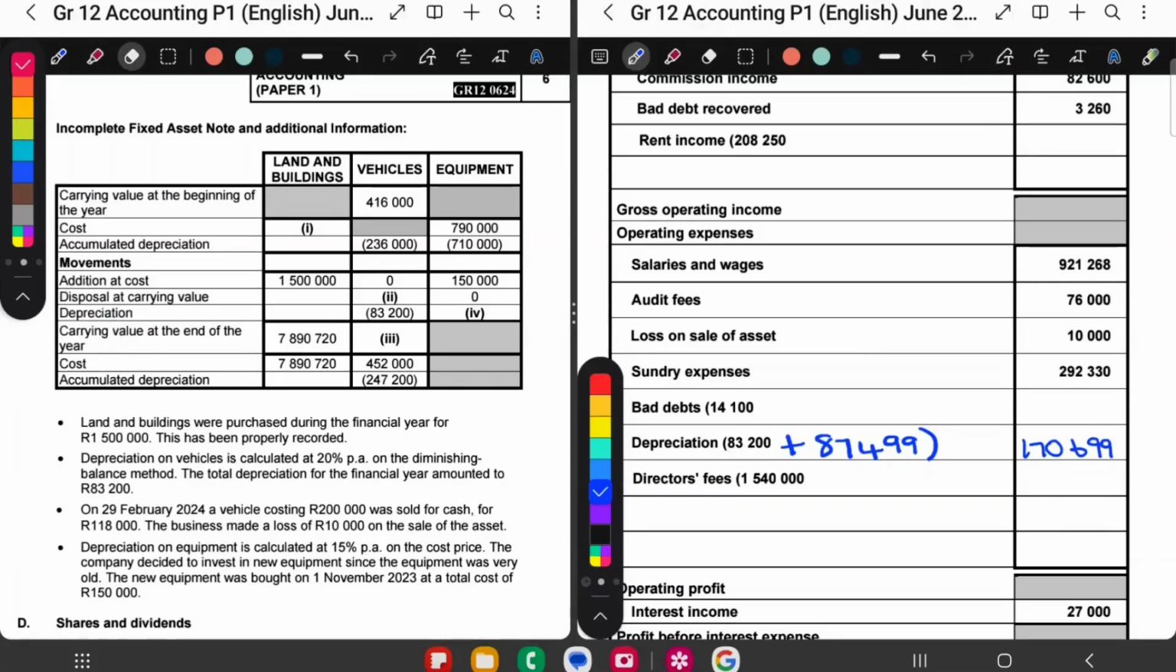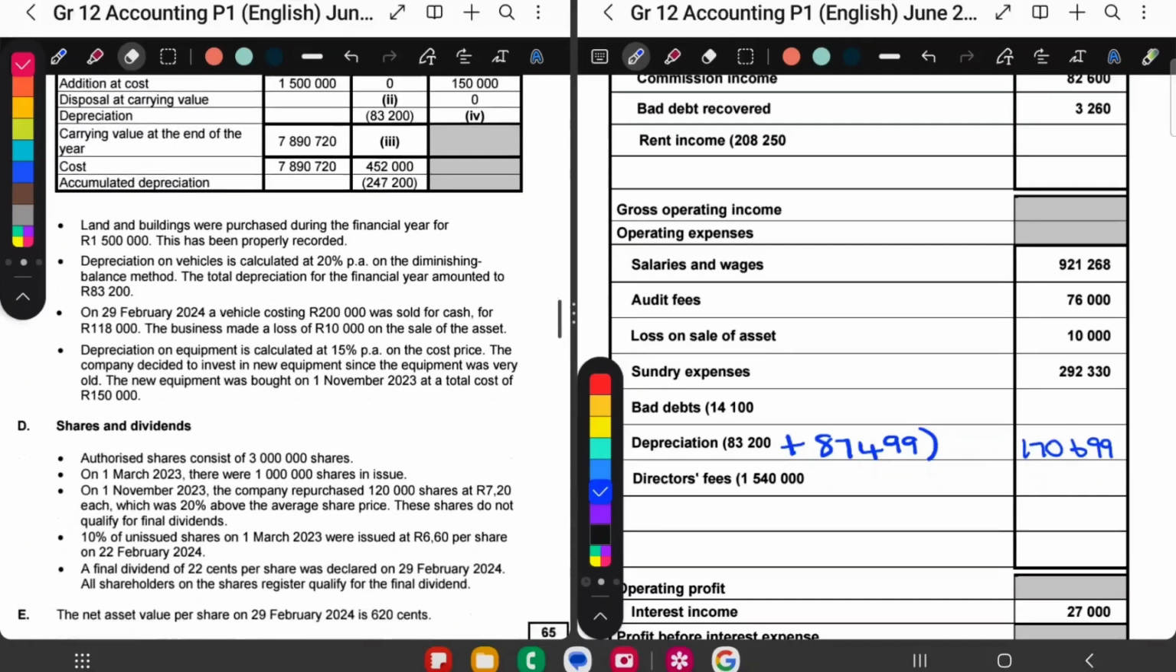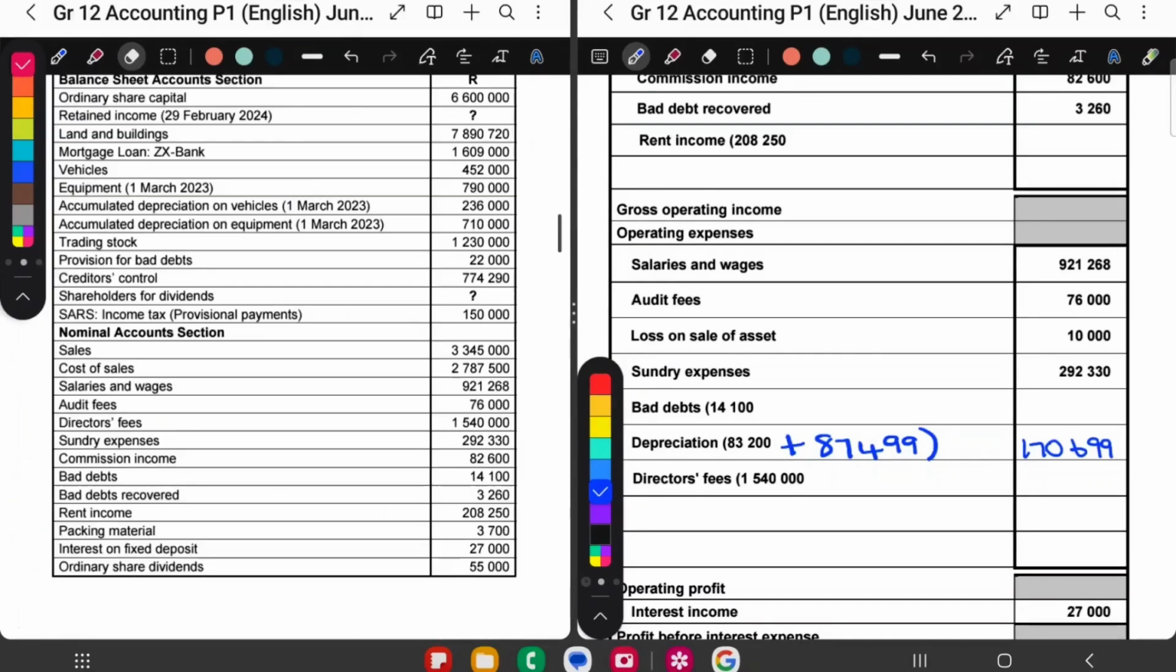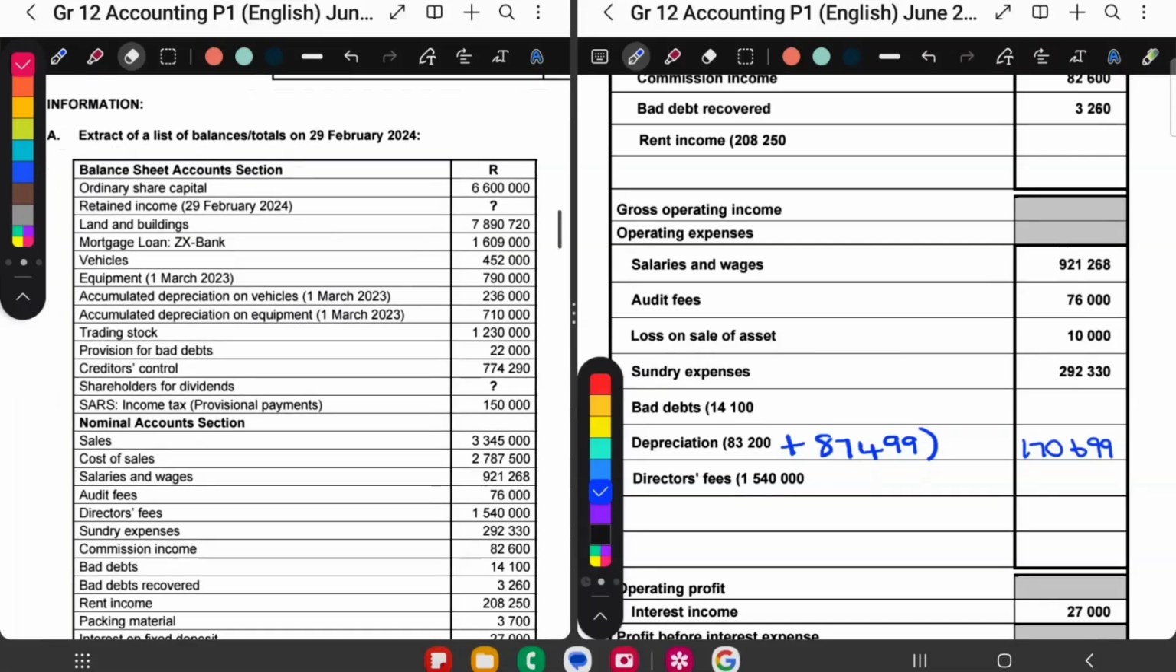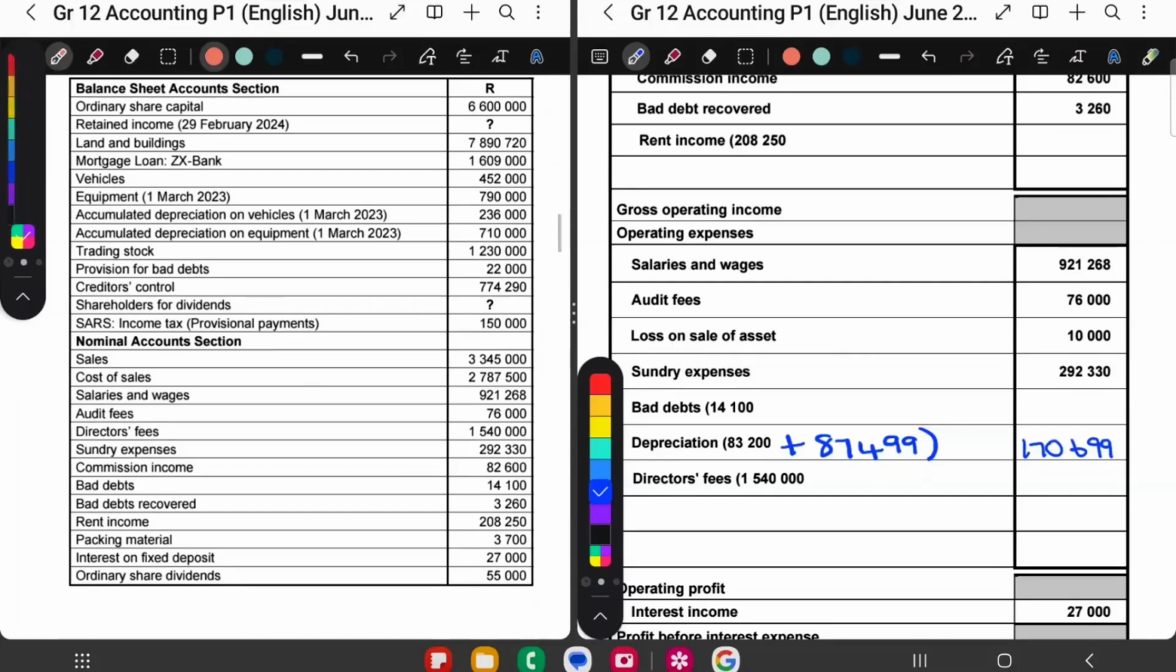Okay, I think that's all I had to record from the fixed asset note. I don't see anything else. So I'm going to go to my adjustments now and start my income statement. So here we have all the balances at the end of the year. We know that when you do the income statement, all these accounts must go to the income statement, except ordinary shares for dividends. Everything else can go to the income statement. Some are income, some are expenses.